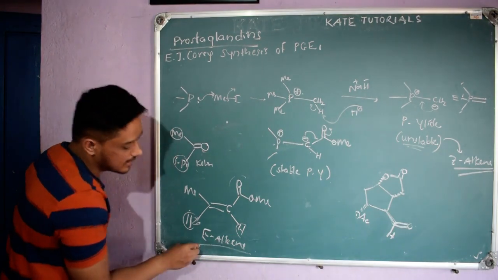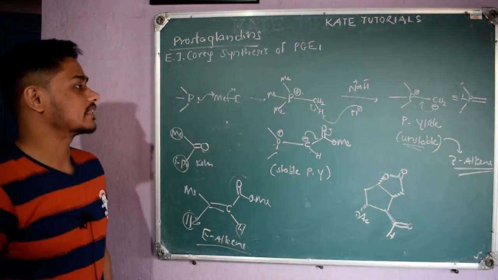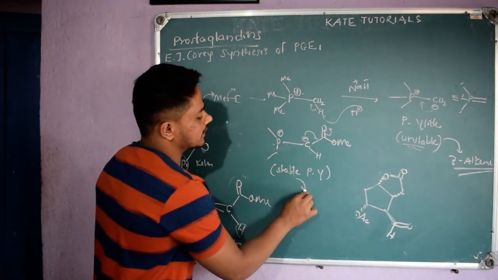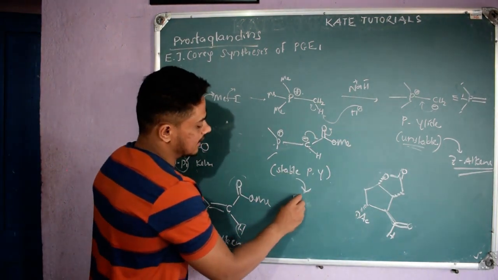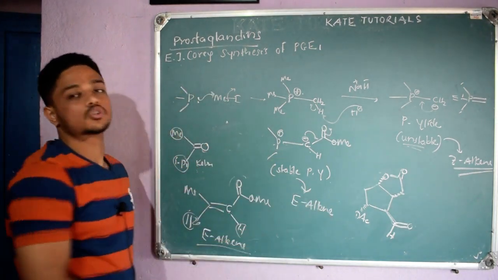Why will we get only E alkene? And why with unstable, do we get only Z alkene? That we will discuss in the reaction mechanism chapter, right? So whenever we have a stable phosphorus ylide, we will get E alkene, right?